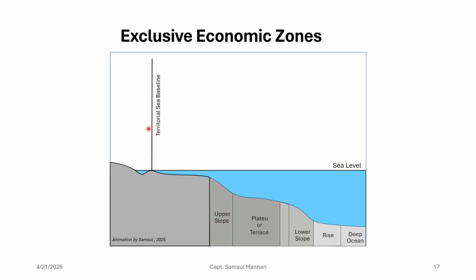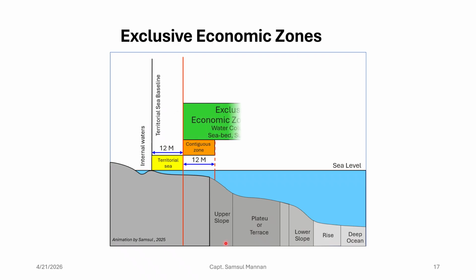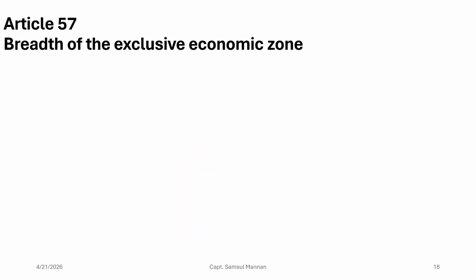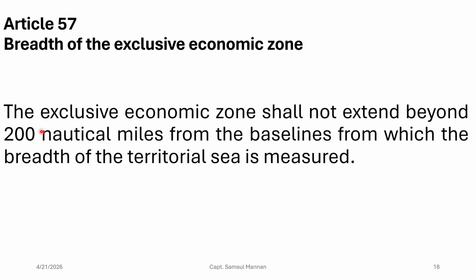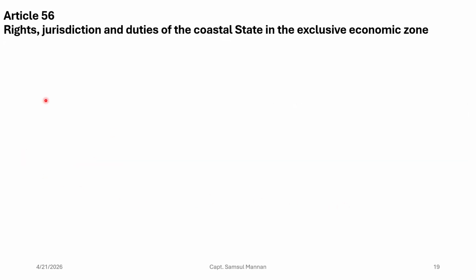Next, the exclusive economic zone. Here we have the coastal state, then the territorial sea baseline. On the landward side we have the internal water, then the territorial sea, then the contiguous zone, then up to 200 nautical miles from the baseline, that sea area we call the exclusive economic zone, right. Article 57 gives us the breadth of the exclusive economic zone. It says that the exclusive economic zone shall not extend beyond 200 nautical miles from the baseline from which the breadth of the territorial sea is measured, right. And Article 56 gives us the rights, jurisdiction and duties of the coastal state in the EEZ.